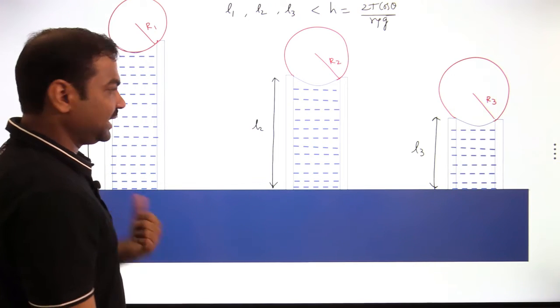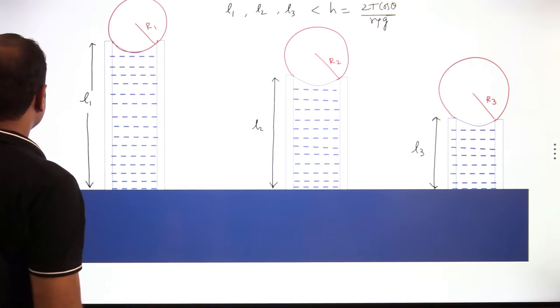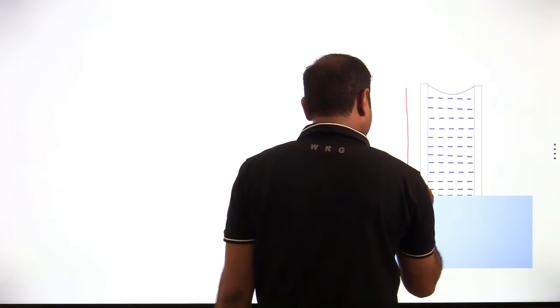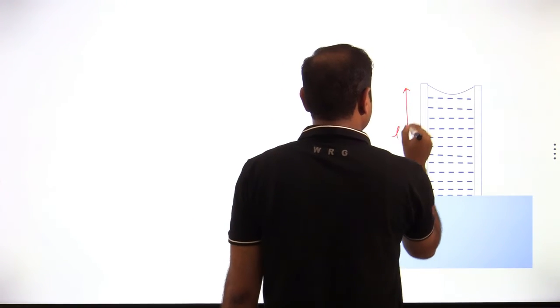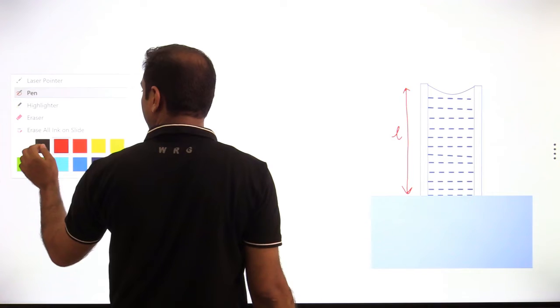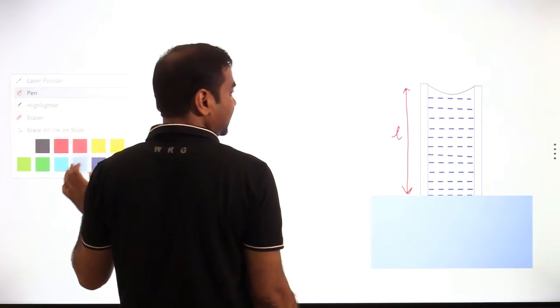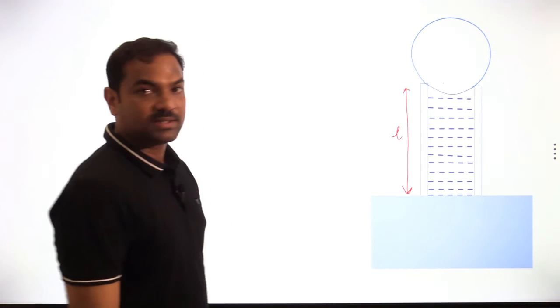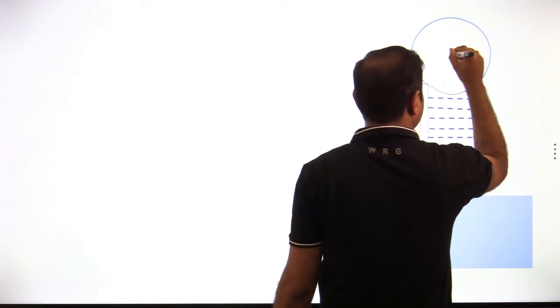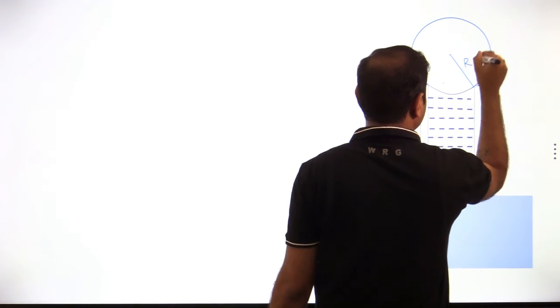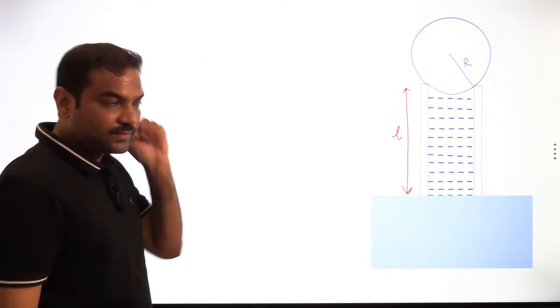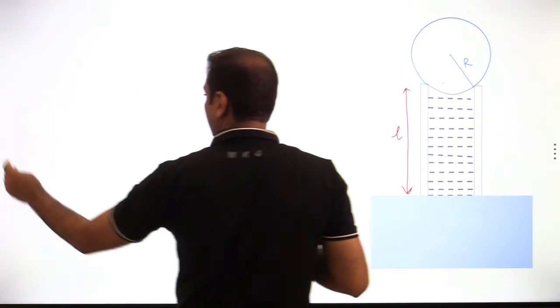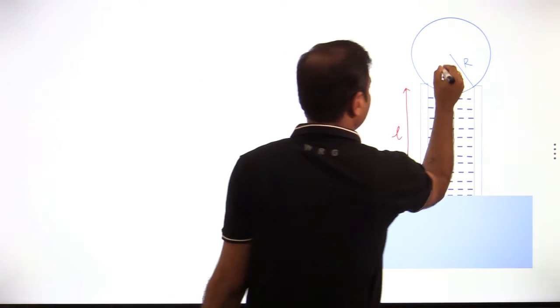Let us see why it is happening. For that I am taking an example. Suppose L is the length of the capillary. Let us say this is the curvature, and the radius of curvature I am taking as capital R. Capital R is the radius of curvature. Then the pressure outside is P naught.